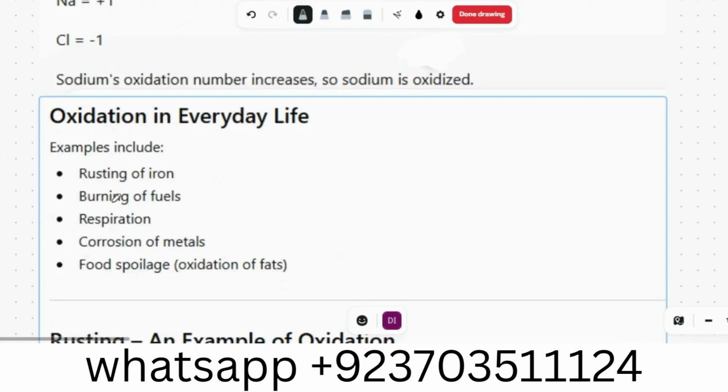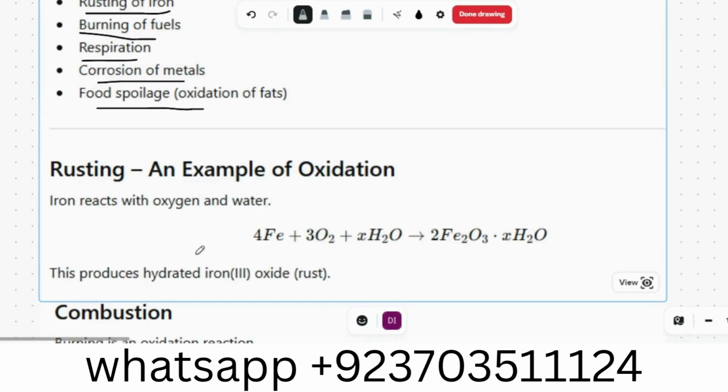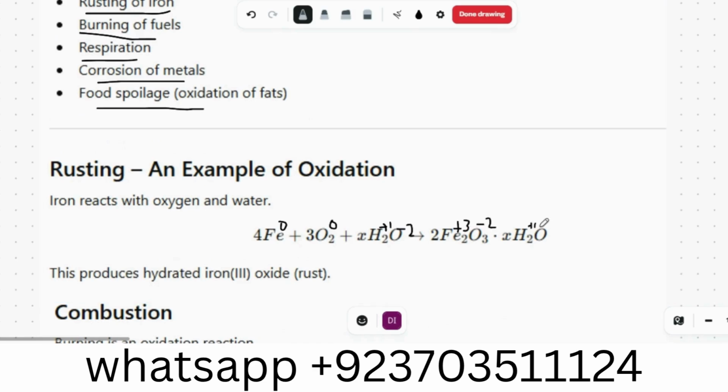Oxidation in everyday life: rusting of iron, burning of fuel is oxidation, respiration is oxidation, corrosion of metal, and food spoilage. The rusting example is simple. Here iron has a zero charge, oxygen has a zero charge, and water is plus 1 and minus 2. Now here you can see iron has a plus 3 charge, with minus 2, and then plus 1 and minus 2.